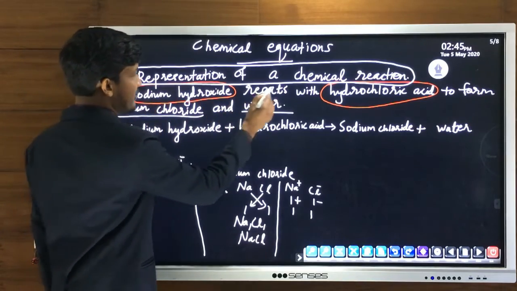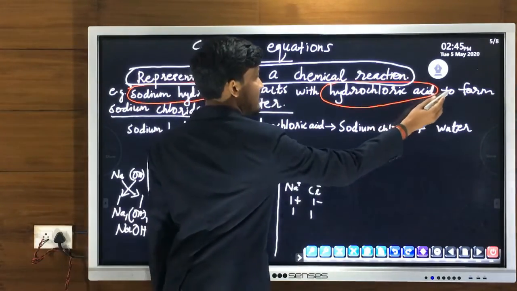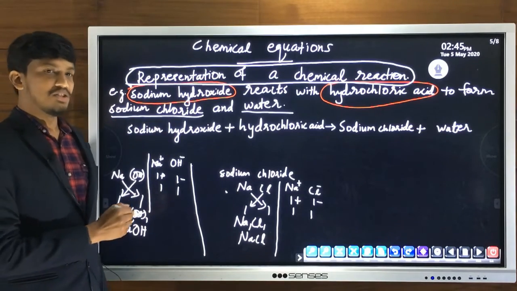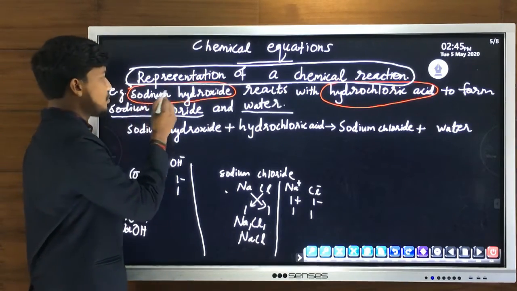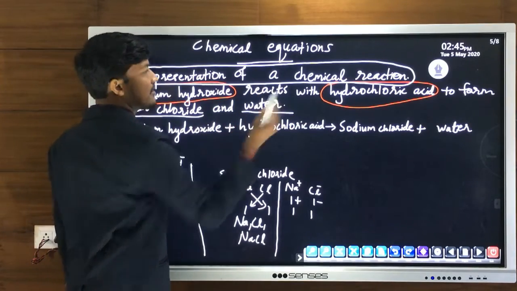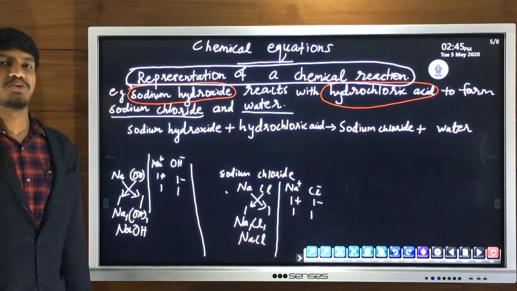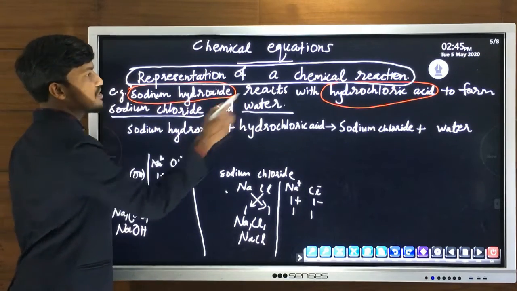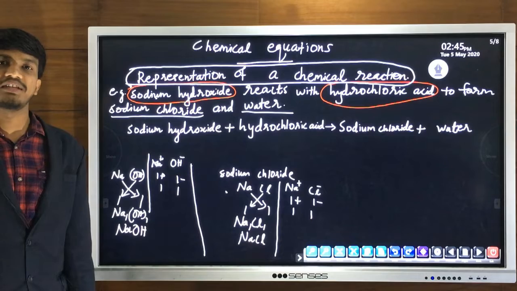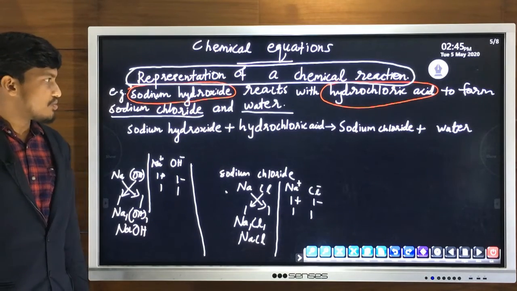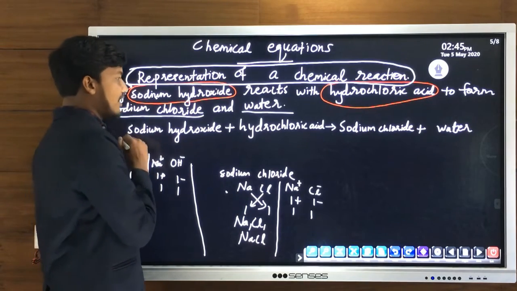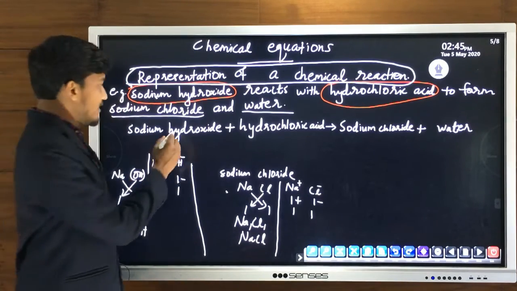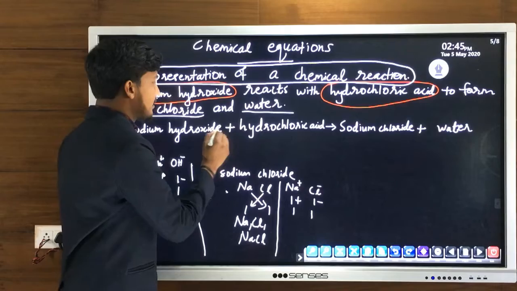Sodium hydroxide reacts with hydrochloric acid to form sodium chloride and water. So which are reacting? Sodium hydroxide reacts with hydrochloric acid. So there are two reactants, sodium hydroxide and hydrochloric acid. In the equation, how to write? We will write all the reactants like this.